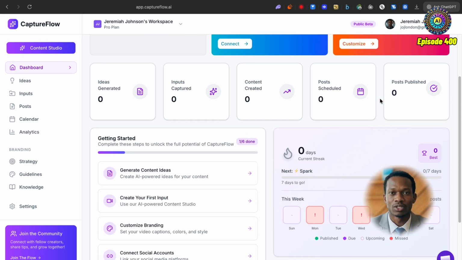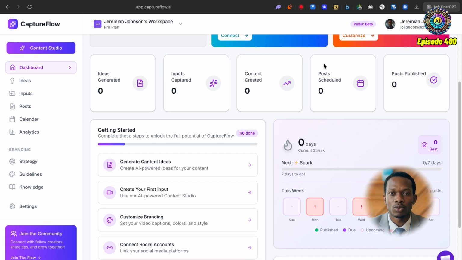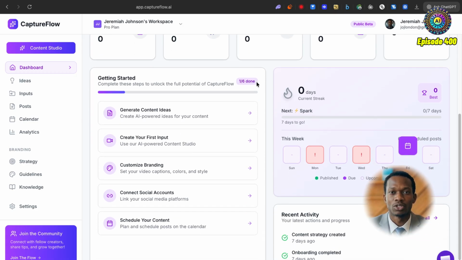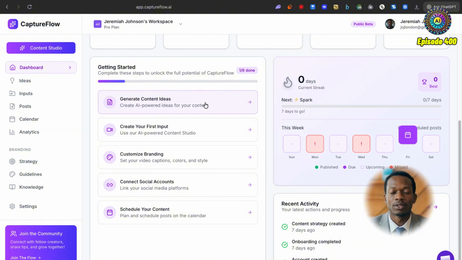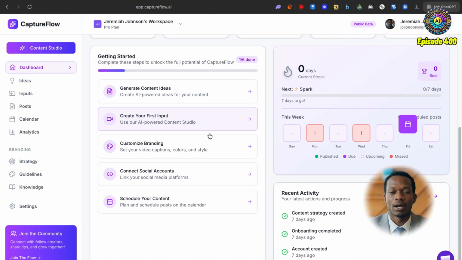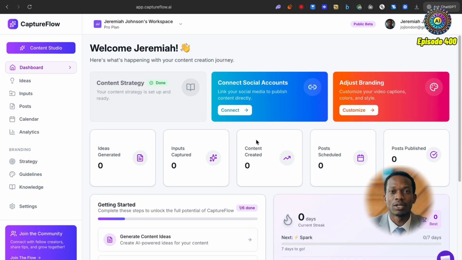Here, as you can see on the dashboard, we've got our streak, we've got a number of ideas generated, we've got some pretty useful cards so we can see interesting metrics at a glance. So we can get AI powered ideas for our content. We can start creating our first inputs using the AI powered studio. And then here on the left sidebar, we've got different things that we can begin looking into, like strategy, guidelines, and knowledge.